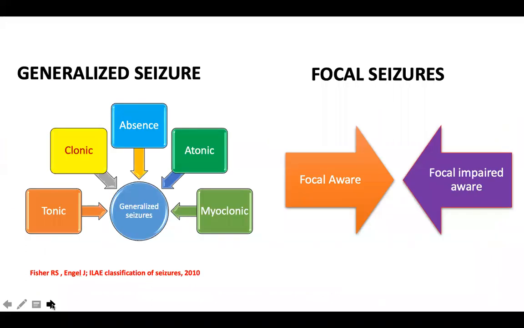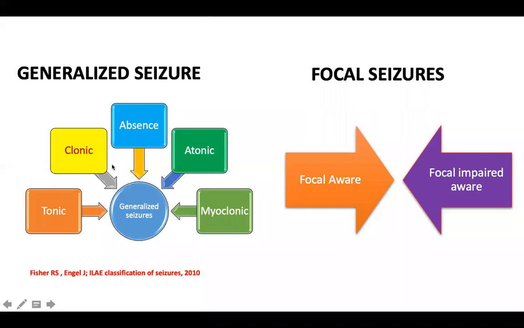And you all know that a very basic classification of seizures is into generalized and focal events. These are the two basic classifications. Generalized seizures could be clonic, meaning sudden fast to-and-fro jerks with a fast and a slow component, or sudden shock-like contractions called myoclonic seizures, or sudden drop attacks called atonic seizures, or sudden vacant stares, a transient loss of awareness, called absence seizures, etc. So these are the very basic semiology or phenomenology classification of seizures.